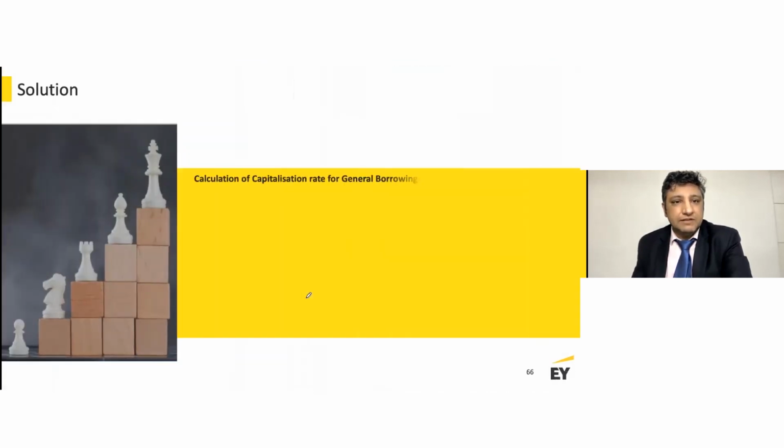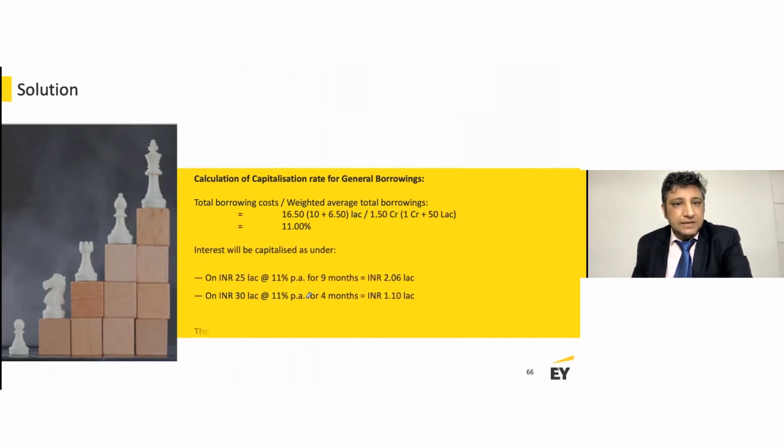Let's have a look at the formal solution on this. We are provided with this information, calculation of capitalization rate, which is 11%. Interest would be capitalized at 3.16. That's a rounded off figure, so that's what we use for our calculations. All right. Thank you very much.